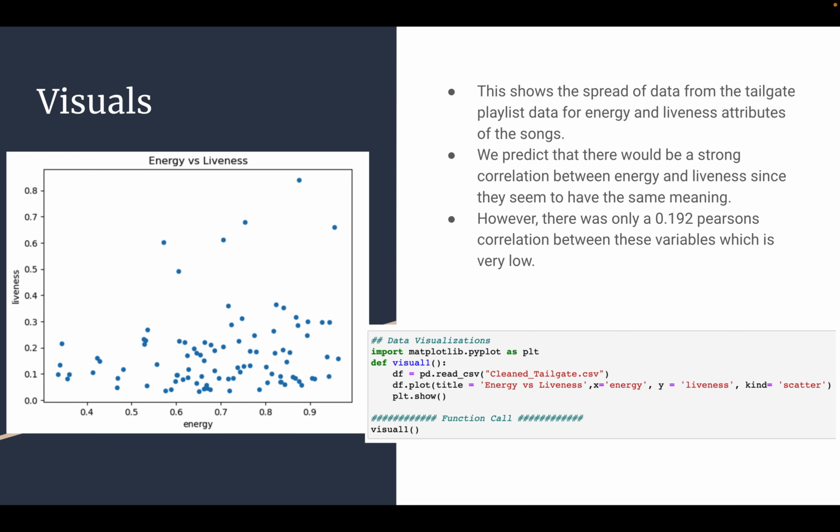And this scatter plot here shows the spread of data from the tailgate playlist, which was our API data. It shows the correlation between energy and liveliness, which are attributes of the songs in the tailgate playlist. We predicted that there would be a strong correlation between these two attributes since they seem to have a very similar meaning. However, we found that there was only a 0.192 Pearson's correlation between these variables, which is very low, meaning they are not correlated.